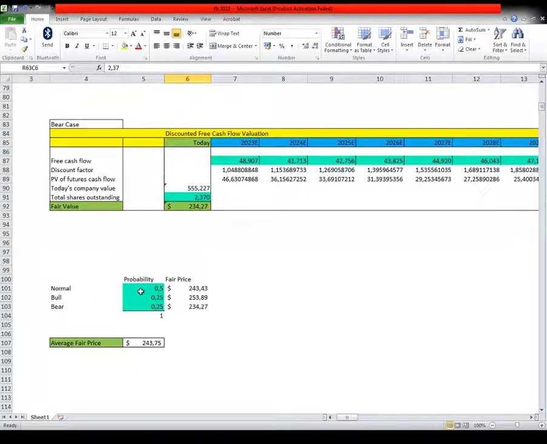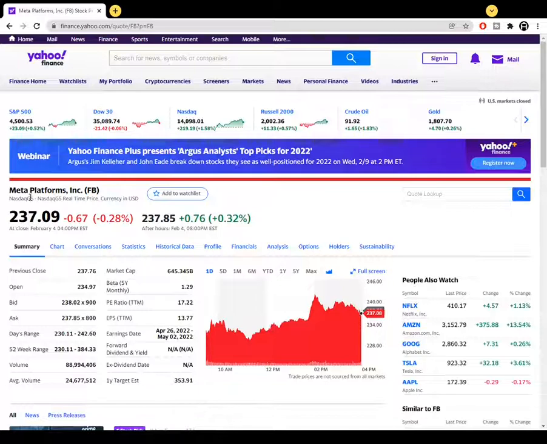We take all the three cases and we will log in some kind of probability. So for the normal case, we will apply a coefficient of 50%. So we are saying there is a 50% chance that the normal case will happen, and 25% chance that the bull case will happen, and 25% that the bear case happens. And the average fair value for the stock will be $243.75. At the moment, Facebook or Meta Platforms is trading at $237.09. So we can say that Facebook is trading now at a discount.